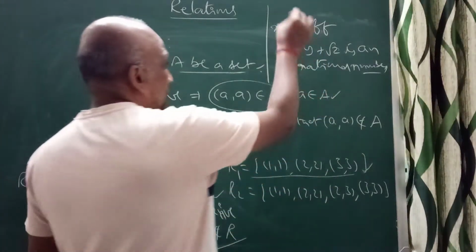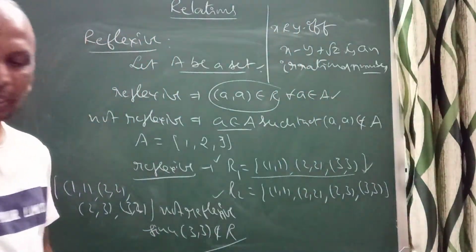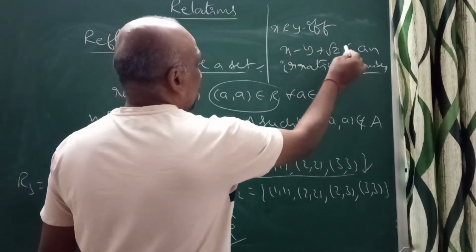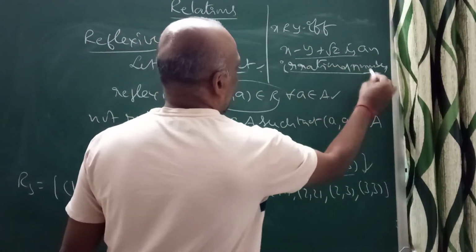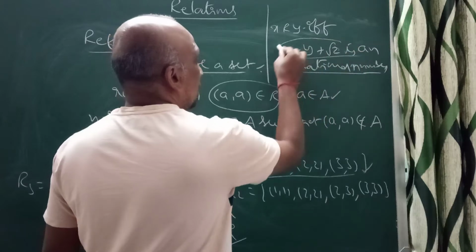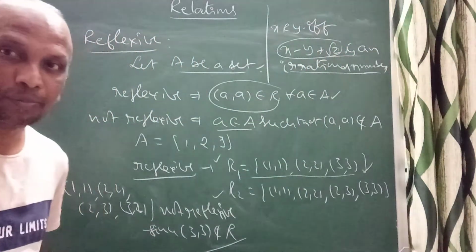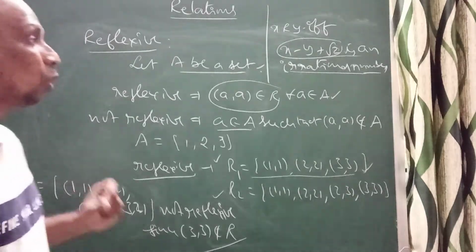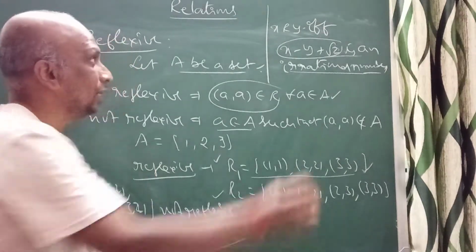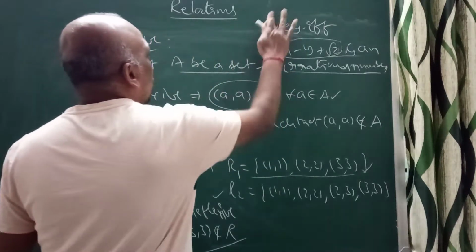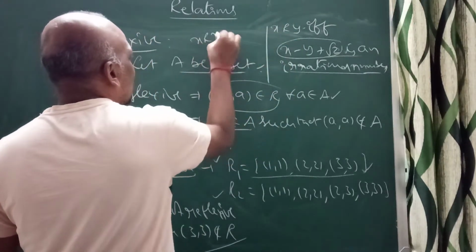What about this relation? Is it reflexive or not? You can check whether it is reflexive or not. They have given x R y if and only if x minus y plus root 2 is an irrational number, where x and y are real numbers. When they are talking about reflexive, I want x R x. So think about what x R x means.